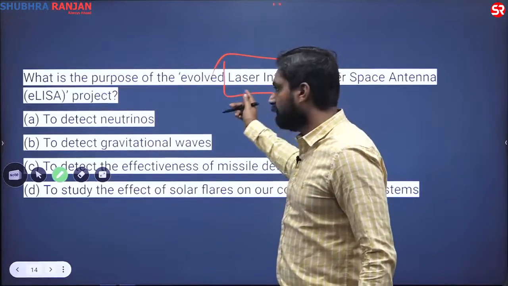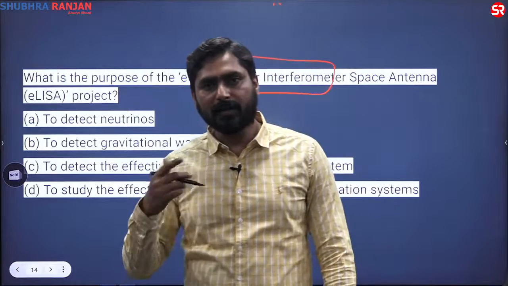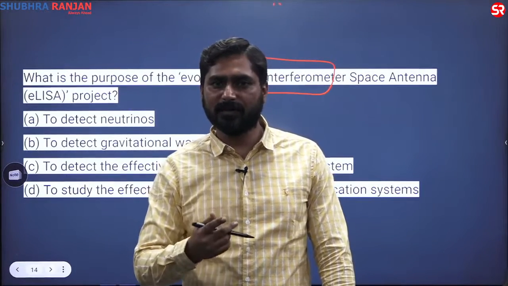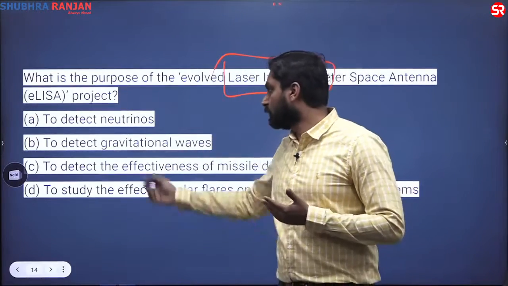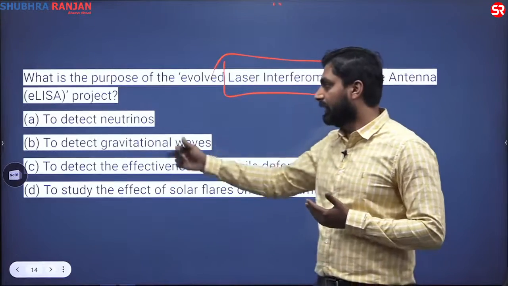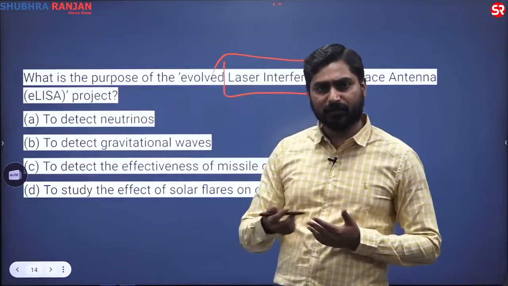So earlier we had LISA Pathfinder, but we are trying to develop more sophisticated observatories so as to observe these gravitational wave phenomena. So when we say evolved laser interferometer space antenna, eLISA, it is basically to detect gravitational waves only.